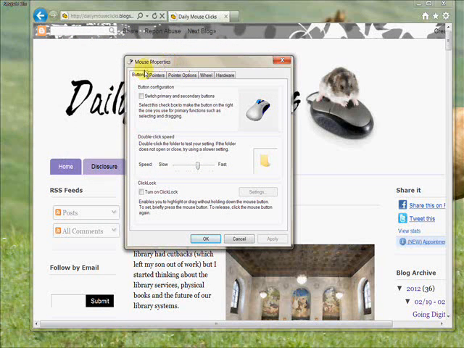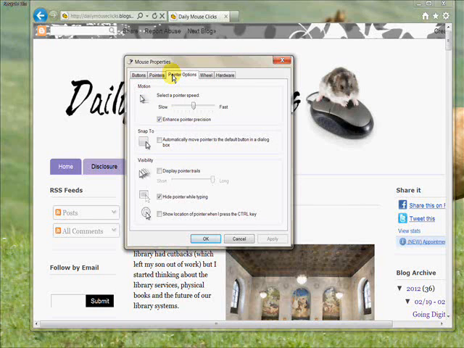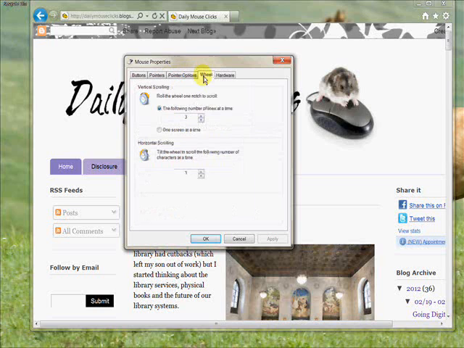And the mouse properties here, you see the buttons that you can change if you're left or right-handed, which could be really helpful. Change the pointers. You can speed up the pointers, add some motion to it. And with the scroll wheel, you can change the number of lines at a time that it'll actually scroll. So you can actually reduce it so it'll only go one line at a time, or you can increase it.